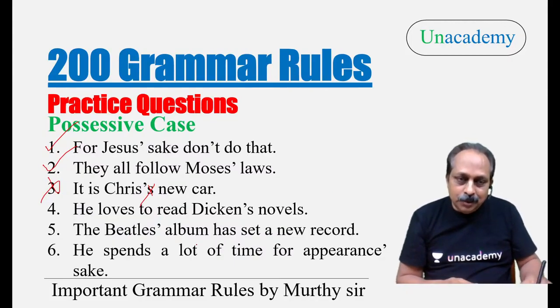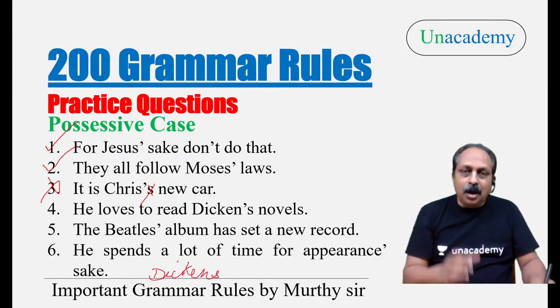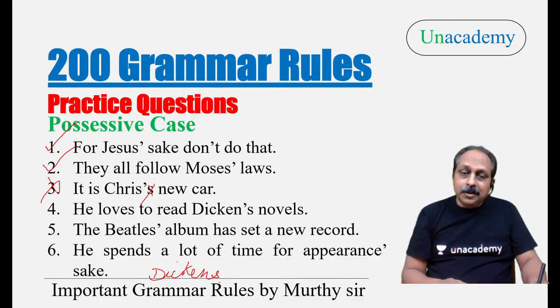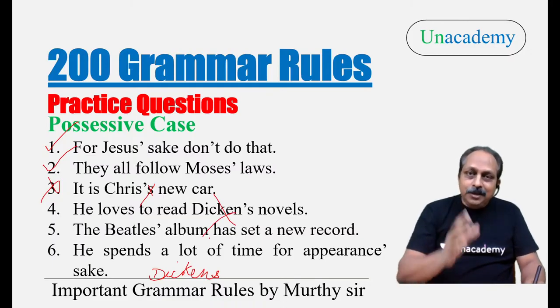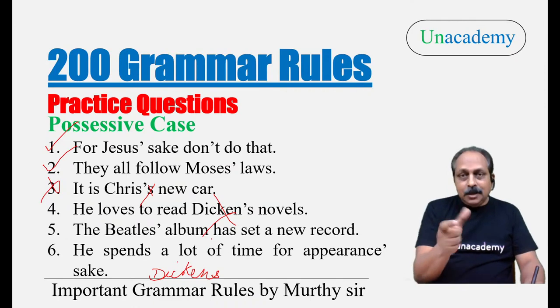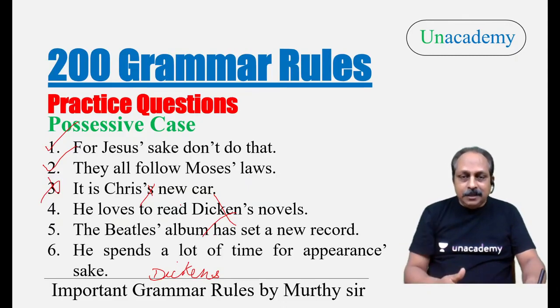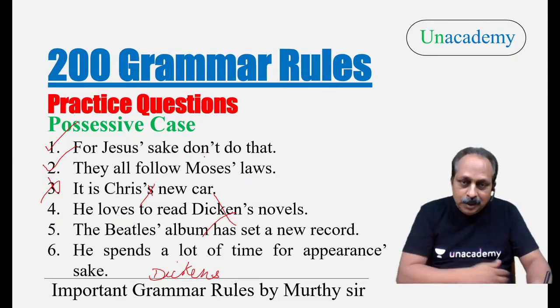Charles Dickens, how do you write his name? Dickens, Charles Dickens. The last letter is S. Then it is like you're not writing his name properly. He loves to read Dickens. That is the name of the person. Charles Dickens, a very popular writer in the past. Dickens, the last letter S, after that apostrophe, and you should not use the letter S after Dickens. So this sentence is not correct.